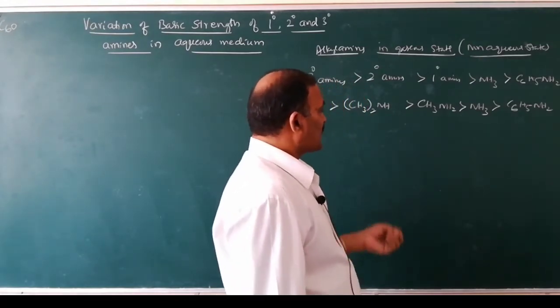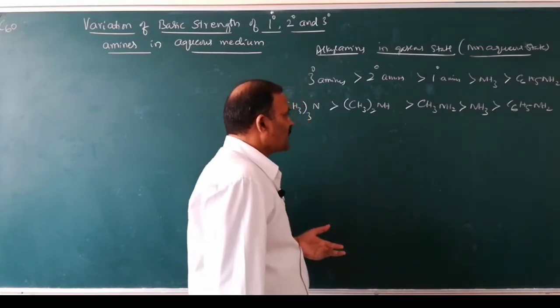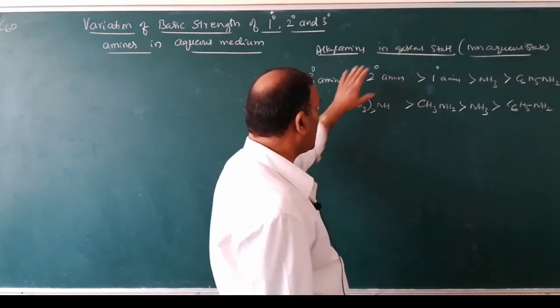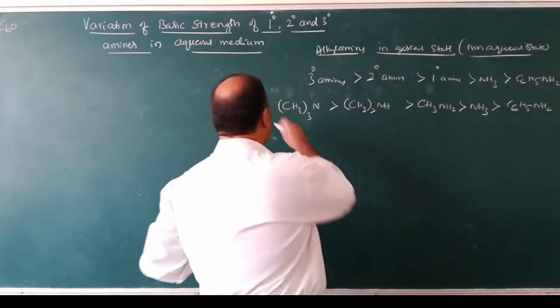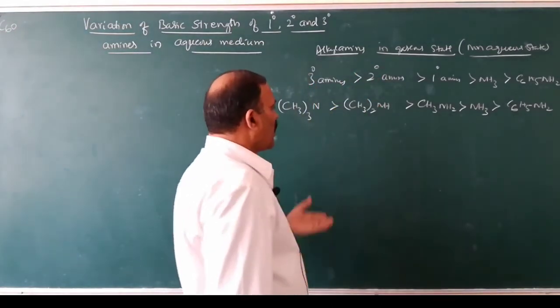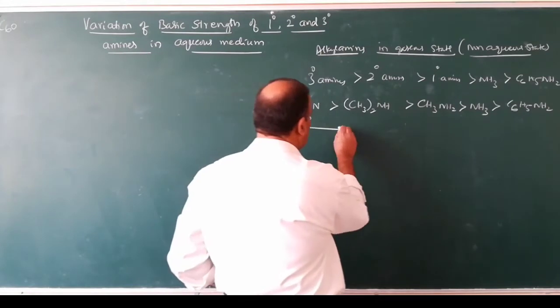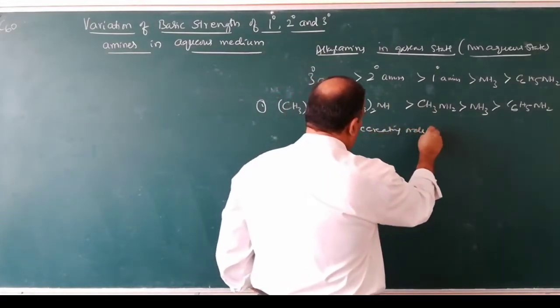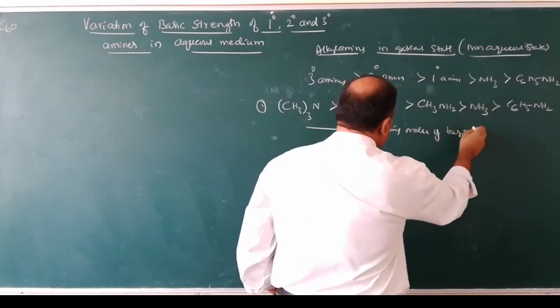So this is the decreasing order of basicity. If you are asked to write the decreasing order of basicity of methylamines in gaseous state, you have to write like this. So this is the decreasing order of basic strength.